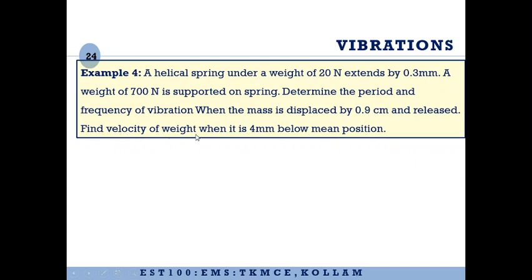The question is, we need to find the velocity of the weight when it is 4 mm below the mean position. So at x equal to 4 mm, you have to find the velocity. That is the question.